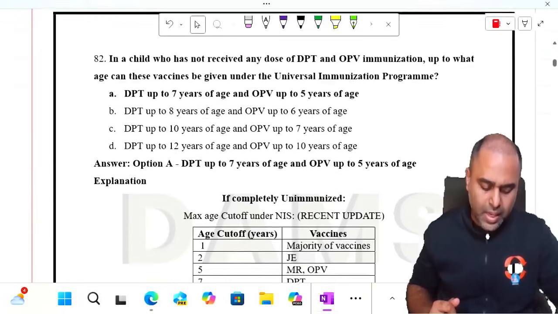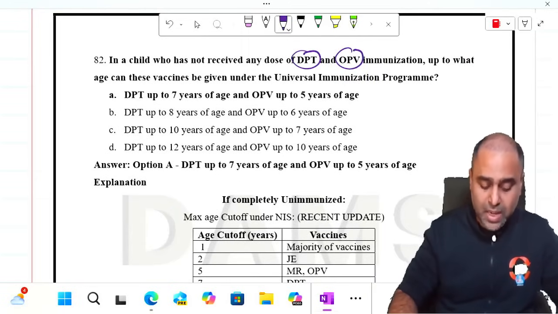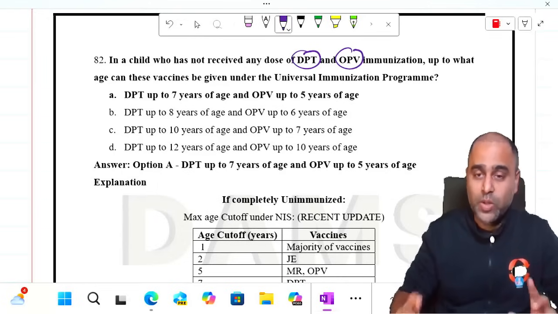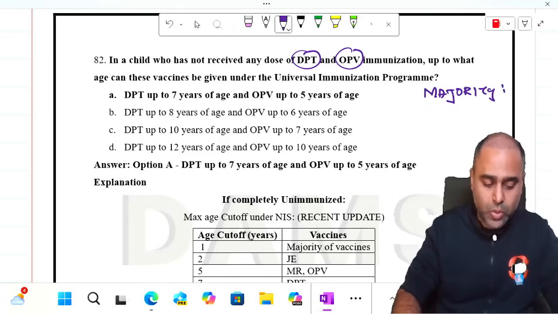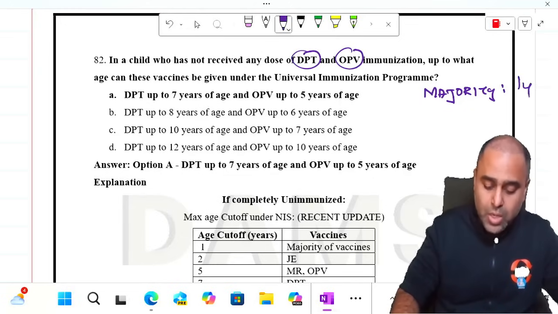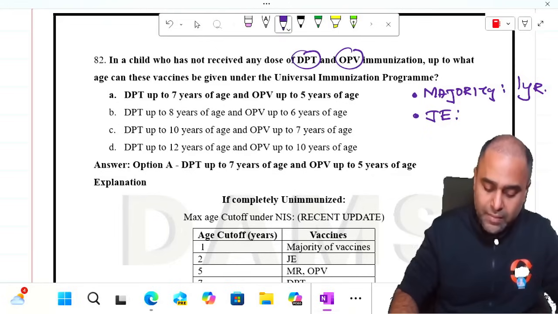Now, in a child who has not received any dose of DPT and OPV, up to what age can the vaccines be given under the universal immunization schedule? Now guys, please remember, for the majority of vaccines under the national immunization schedule, the maximum age is 1 year. Now this brings me to a very important recent update. Japanese encephalitis, we have a new vaccine, the Kolar variant. It is now 2 years.